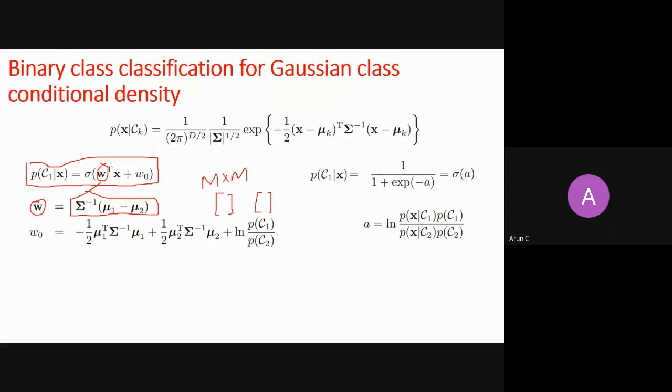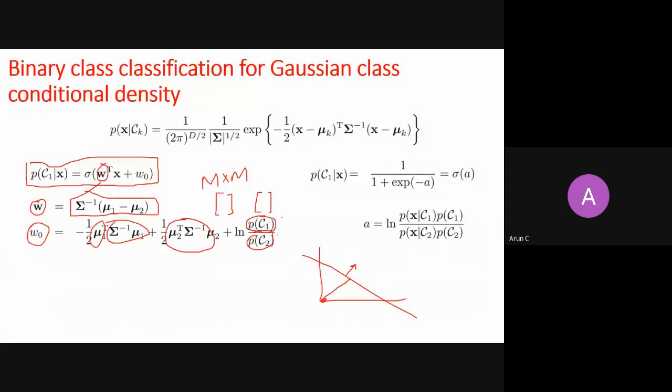Similarly, how do you calculate W0? W is nothing but the orientation of the hyperplane, how your hyperplane lies in the space. And W0 is nothing but how far it is from the origin. So for W0 again, you calculate mu1, mu2, and sigma, then you plug them into a formula. And the other parameters are the probability of C1 and the probability of C2, right?